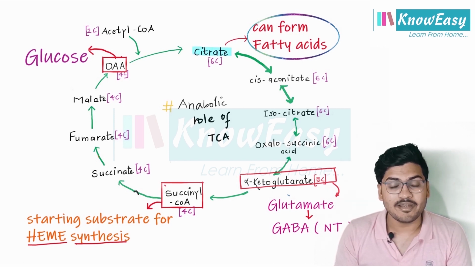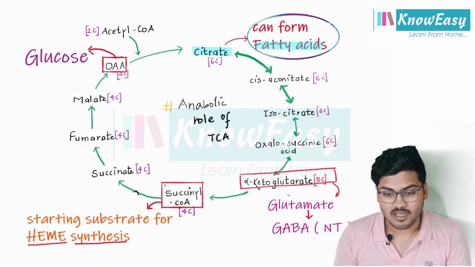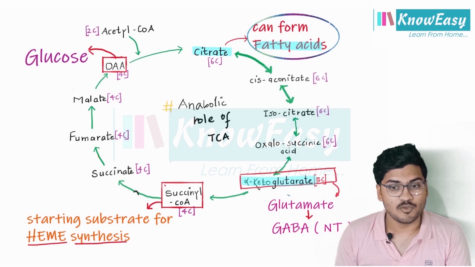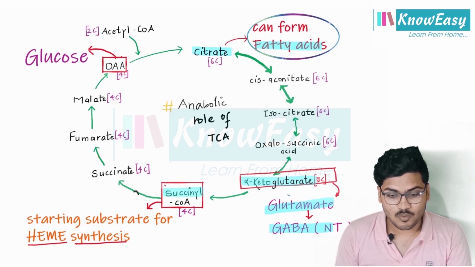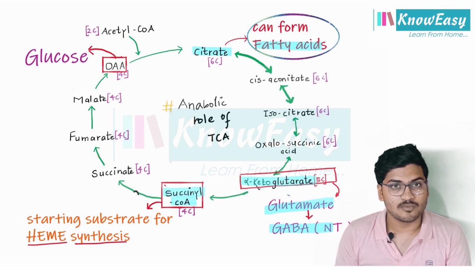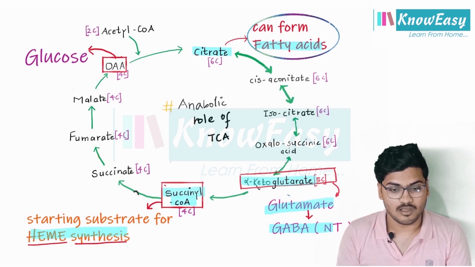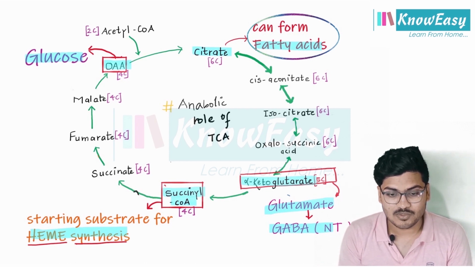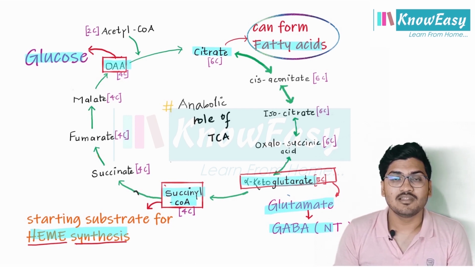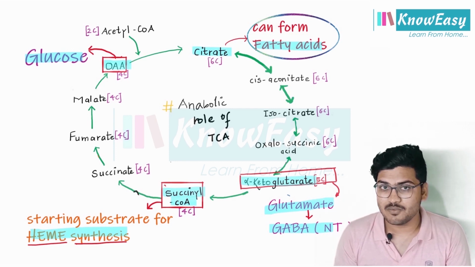So citrate can be used to form fatty acids. Alpha ketoglutarate can be used to form glutamate, and from glutamate we get the neurotransmitter GABA. Succinyl-CoA can be used as a substrate for heme synthesis. Oxaloacetic acid can be used for the formation of glucose.